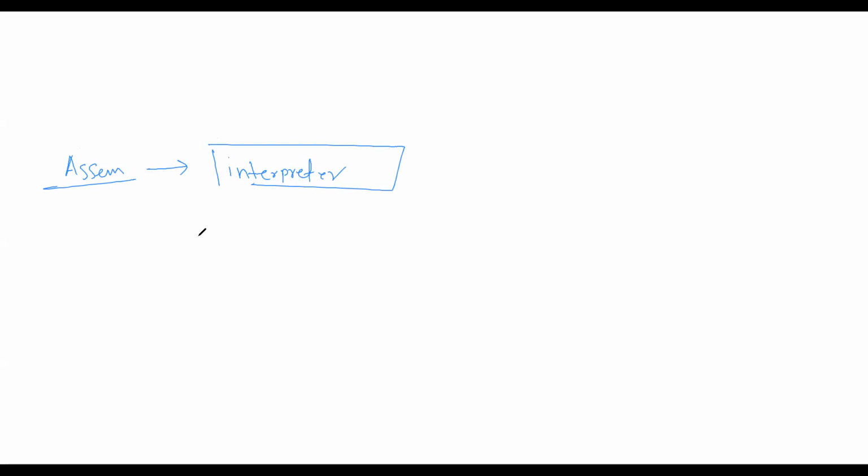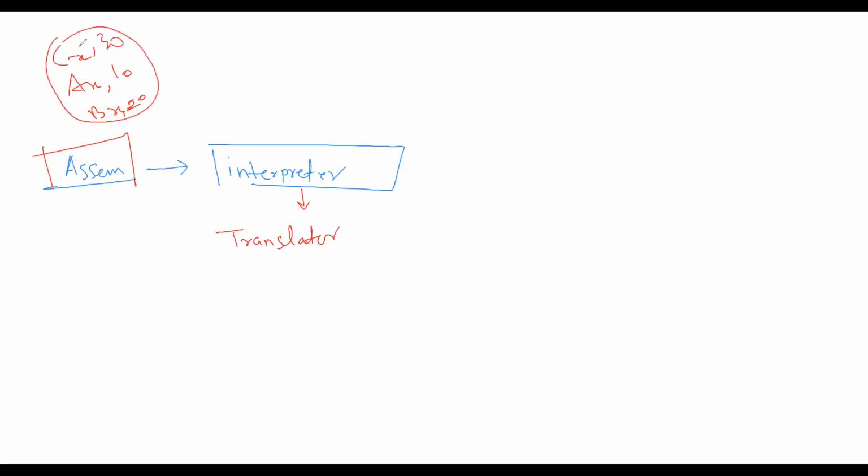In assembly level language, we need an interpreter. But what is an interpreter? An interpreter is nothing but a translator. In assembly level language we write, say for example, AX 10, BX 20, CX 30. This is the way we write the code in assembly level language. Nobody actually does, but this is the way to write the code.